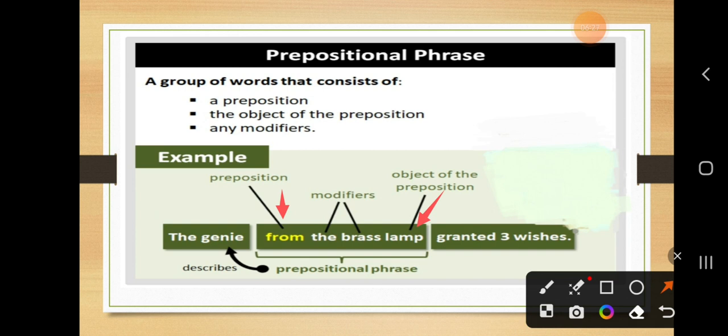And here 2 modifiers are used, like article the and this brass, and together it makes a prepositional phrase. And this prepositional phrase is describing the genie.